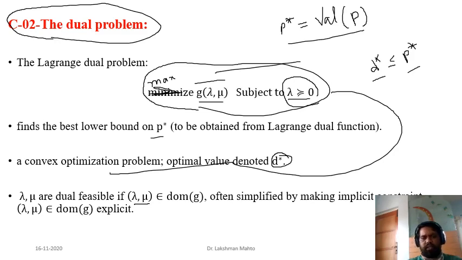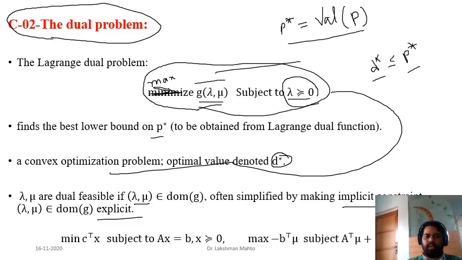Here you have already seen that whenever we define the Lagrange dual function, we always talk about the domain of that Lagrange dual function. When a constraint deals only with the domain of the objective function, we call such a constraint an implicit constraint. I had already discussed this during the initial part of the convex optimization problem. Here it is directly dealing with the domain of this Lagrange dual function. That is why we call this condition an implicit condition, but we write it explicitly.